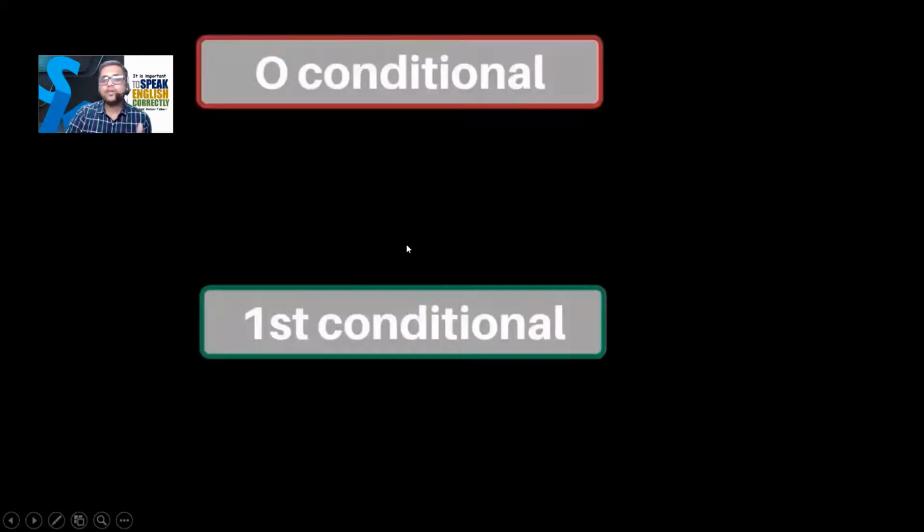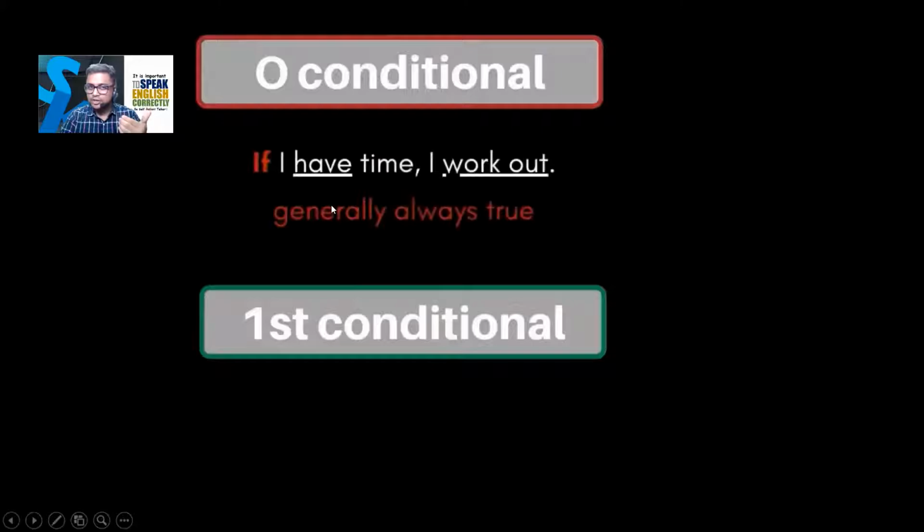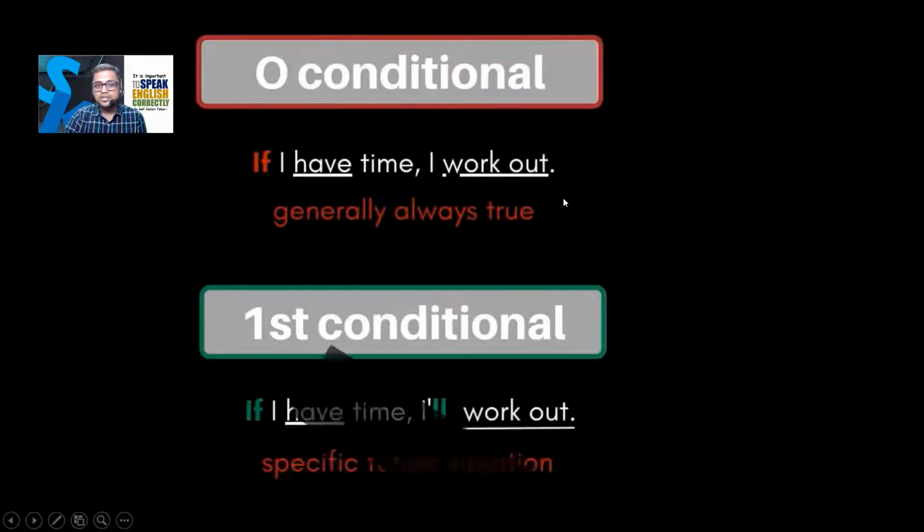Okay, so till now we have done zero conditional, first conditional, second conditional, third conditional. What are the differences? Suppose the sentence is, if I have time, I work out. So it's always true. But in case of first conditional, the sentence will be, if I have time, I will work out.